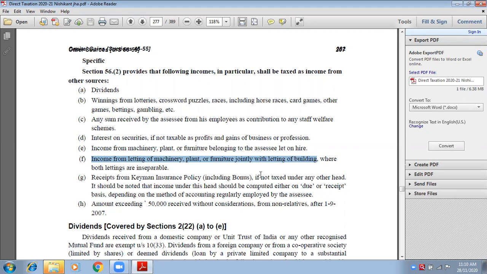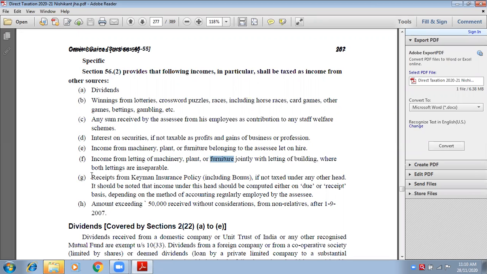Okay, no problem. Then, see, letting out of building is not my income from other sources. But whatever income I earn from letting out of machinery, plant and furniture, that rent will be my income. You will give me rent because I have given you machinery on rent, plant on rent, furniture on rent. That type of income will be headed to income from other sources.